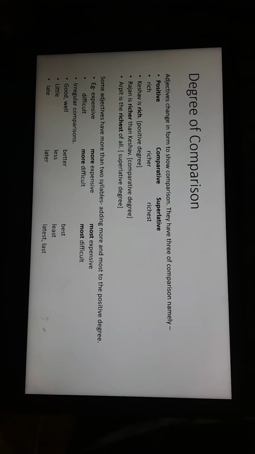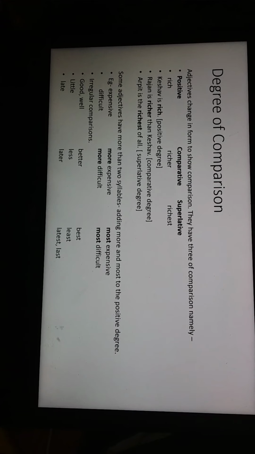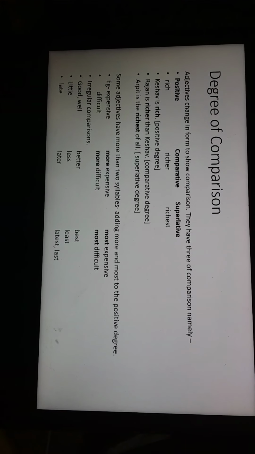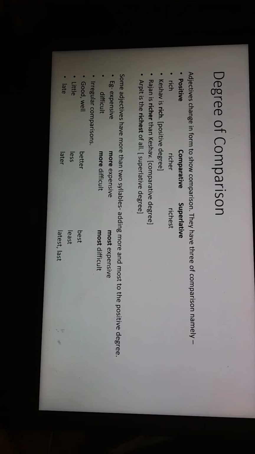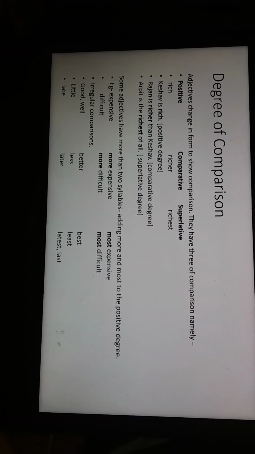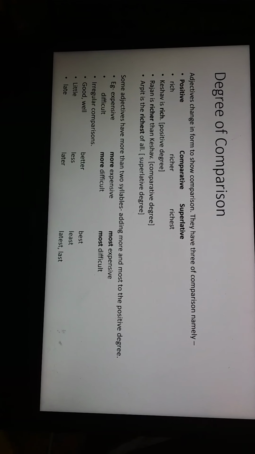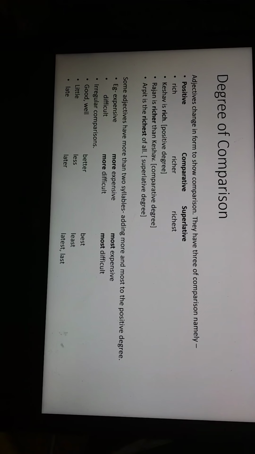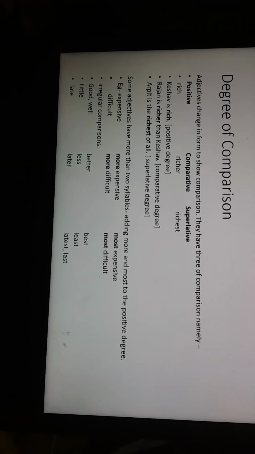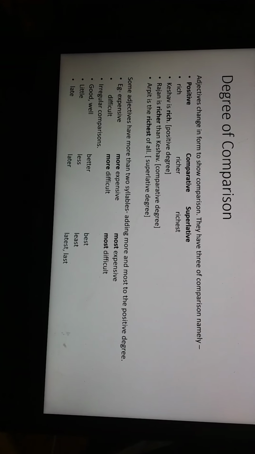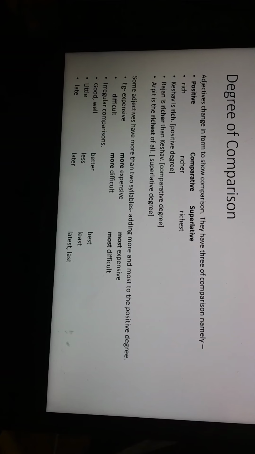Now we come to another part, degree of comparison. Adjectives change in form to show comparison. We have three types of comparisons, namely the positive, the comparative and the superlative. For example, rich is the positive, richer is the comparative and richest is the superlative. So Keshav is rich, so it is in the positive degree. Rajan is richer than Keshav, so it's making a comparison between Keshav and Rajan, so it's in the comparative degree. So you add an ER. Arpit is the richest of all. So richest is in the superlative. So among all the three, we know that Arpit is the richest.